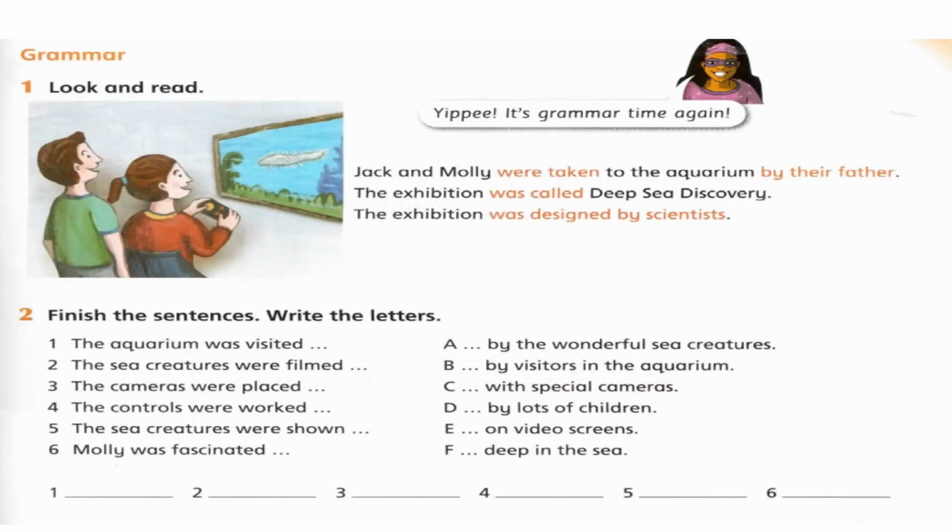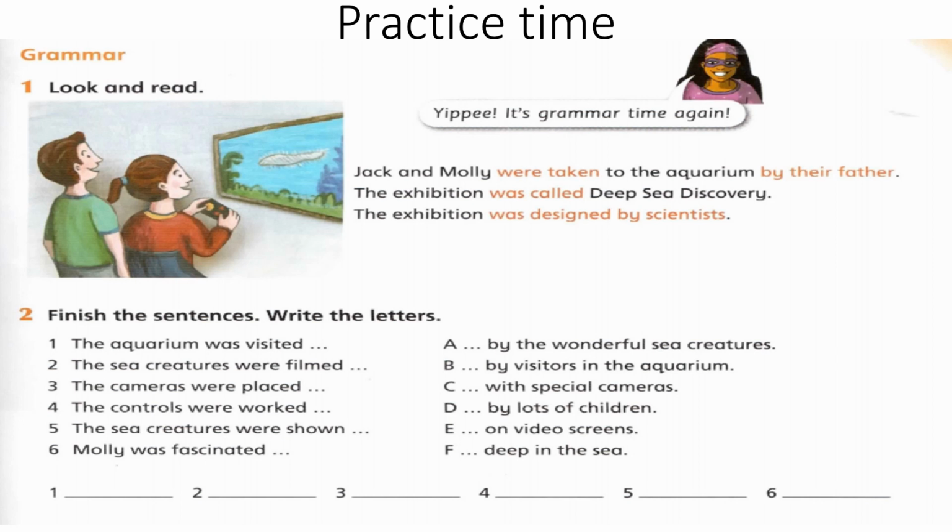Yippee, it's practice time again. Let's study these examples. Jack and Molly were taken to the aquarium by their father. The exhibition was called Deep Sea Discovery. The exhibition was designed by scientists. Now it's your turn to study these sentences and try to match them together. Please make pausing and try to think in the answer, okay?